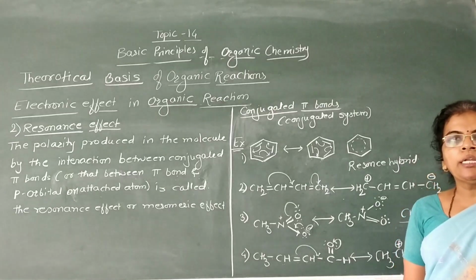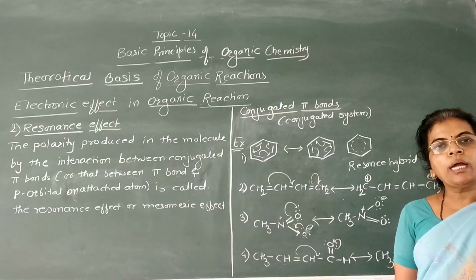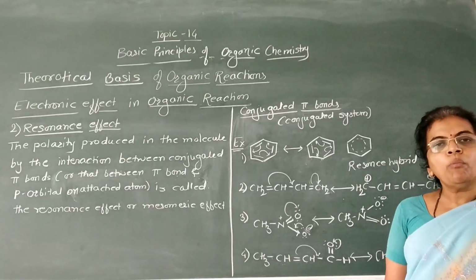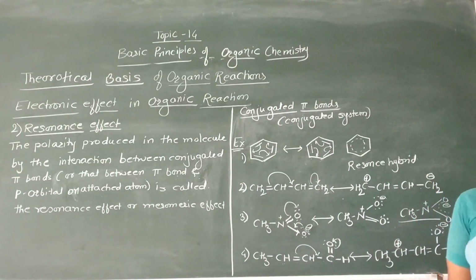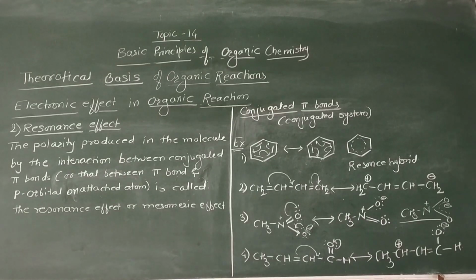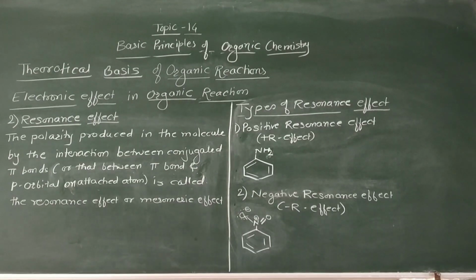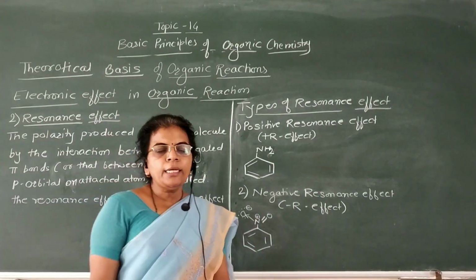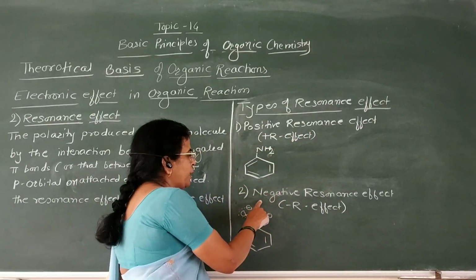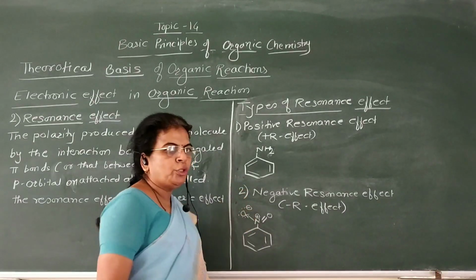This resonance effect is nothing but the delocalization of pi electrons in the conjugated system to form polarity in the molecule in the ground state. There are two types of resonance effect. First is positive resonance effect and second is negative resonance effect. Now first we are going to see positive resonance effect.